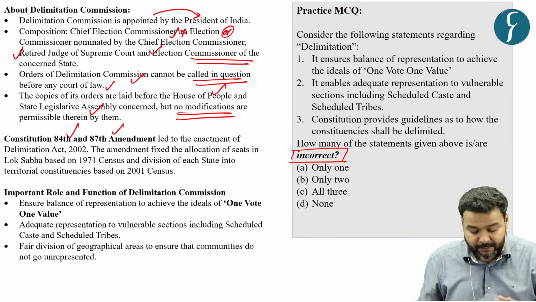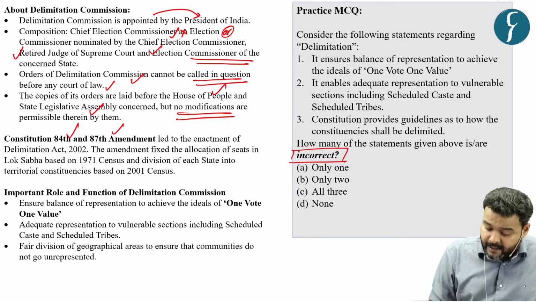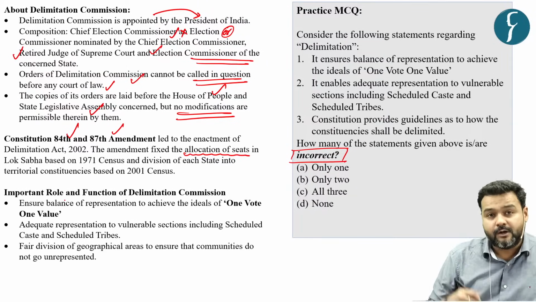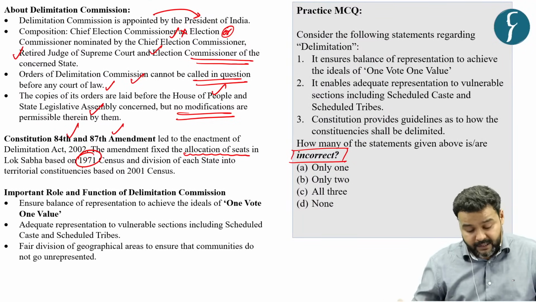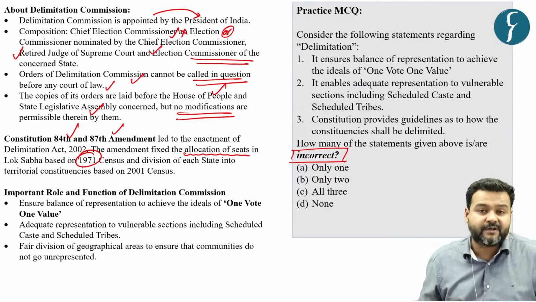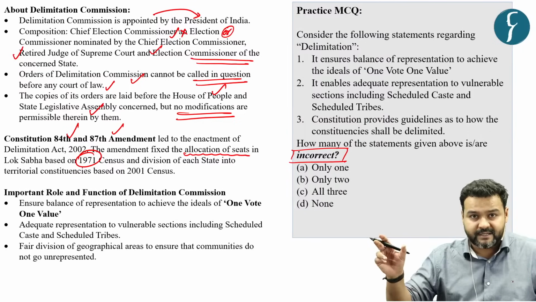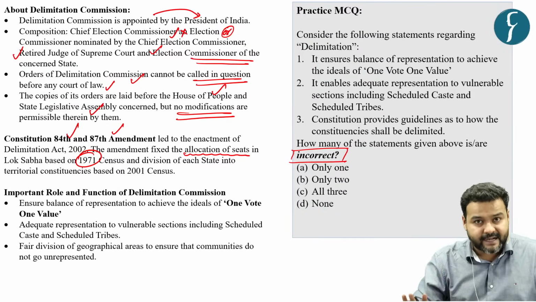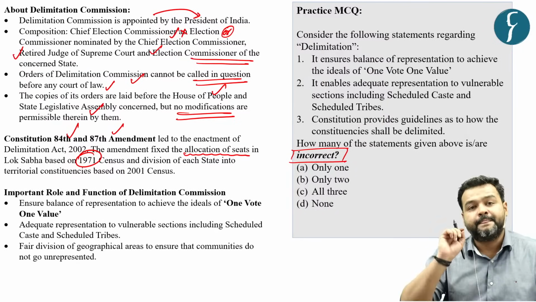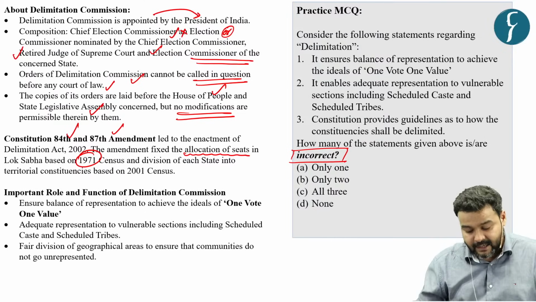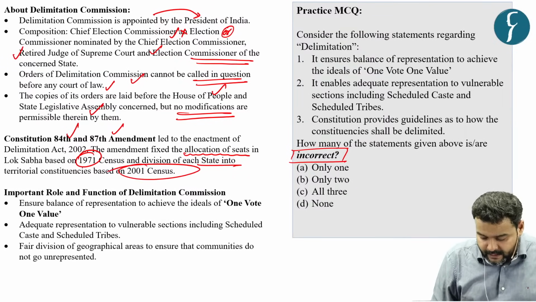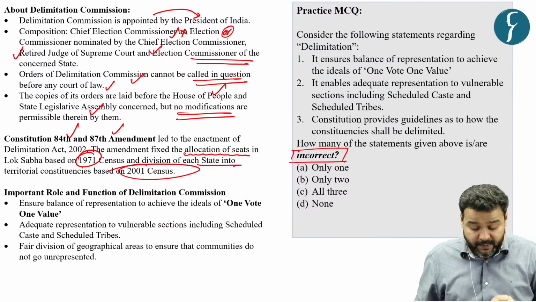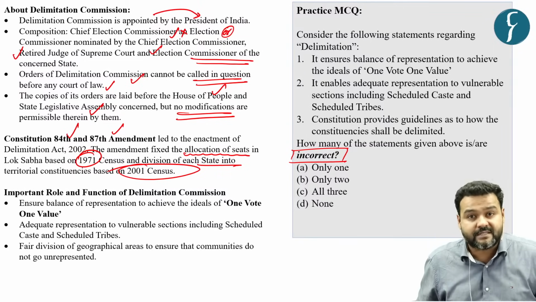Now this is an important point: allocation of seats in Lok Sabha is frozen on the basis of the 1971 census. So the number of seats for Lok Sabha will be decided on the basis of the 1971 census, while the delimitation, the demarcation of boundaries, is to be done on the basis of the 2001 census.